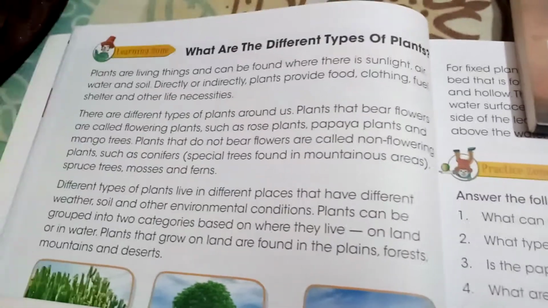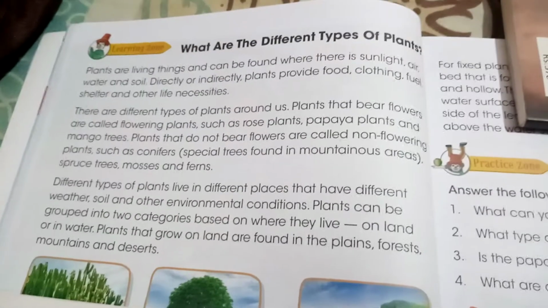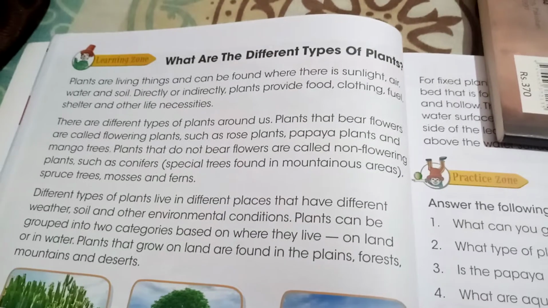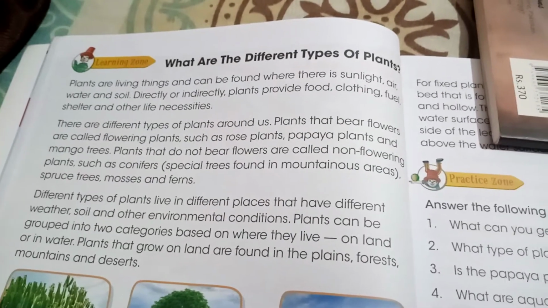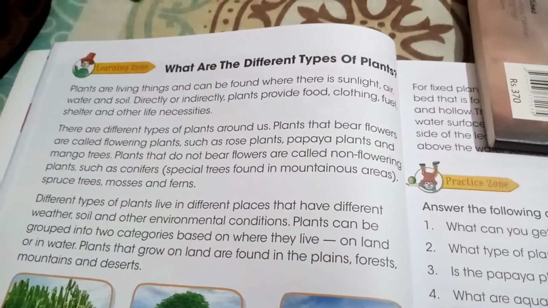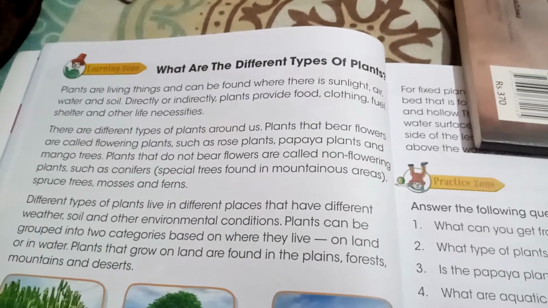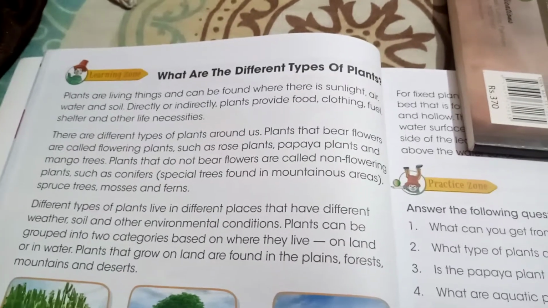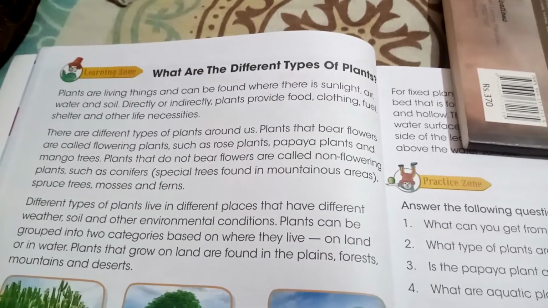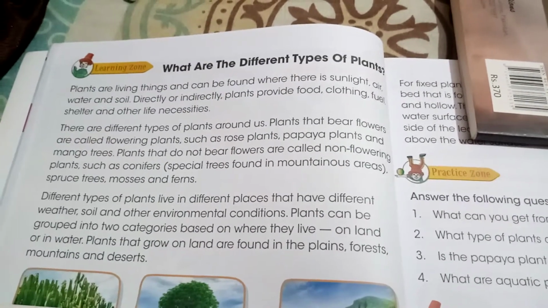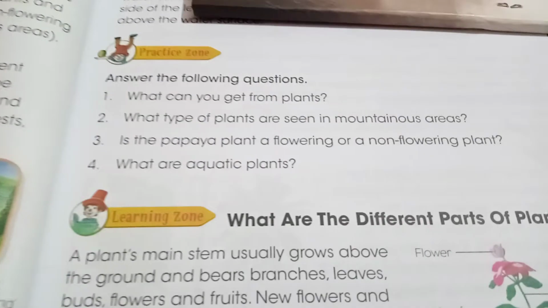I am your grade 3 science teacher. Remember the last topic in chapter number 2, plants. We studied the various different types of plants. Some were flowering plants and some were non-flowering plants. Then we studied the plants that can be grouped into those that grow on land and those that grow in water. So now we have to discuss a few questions in this context.